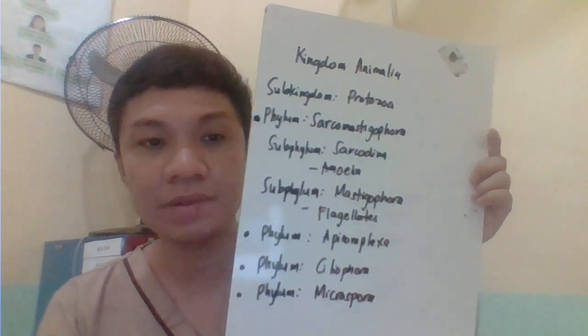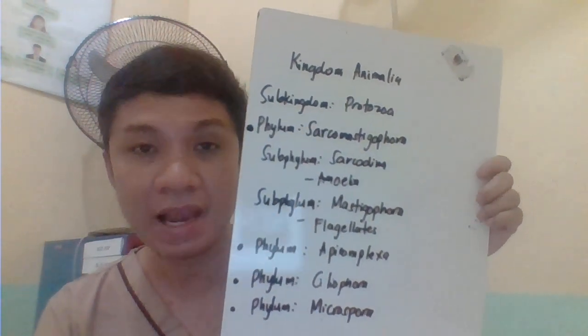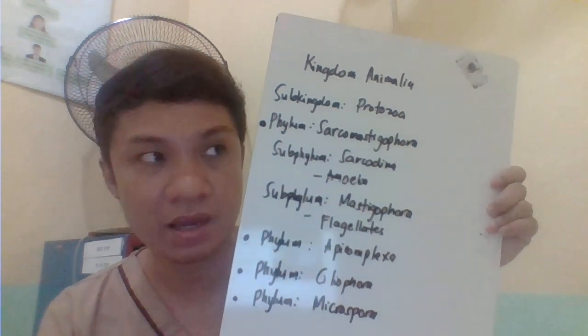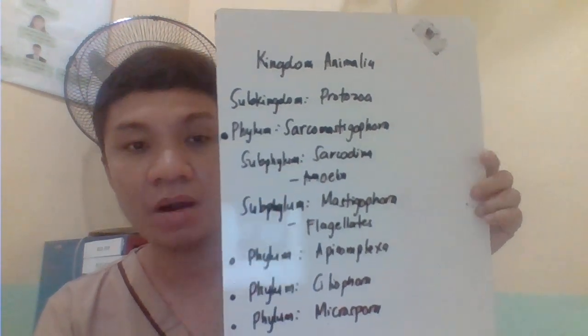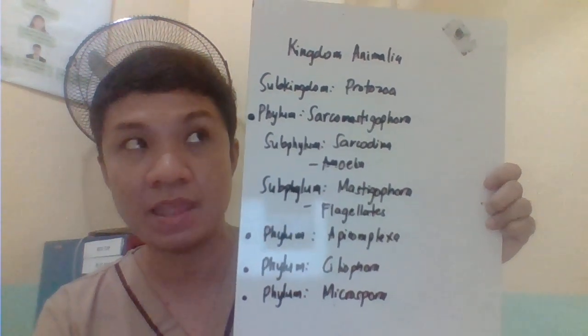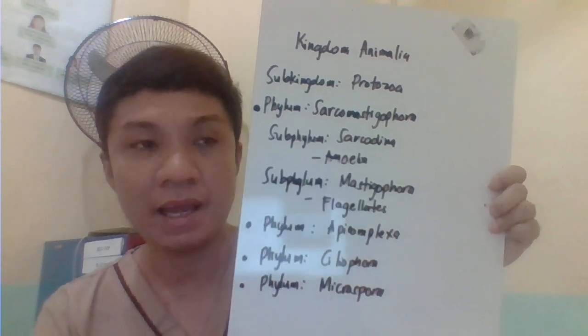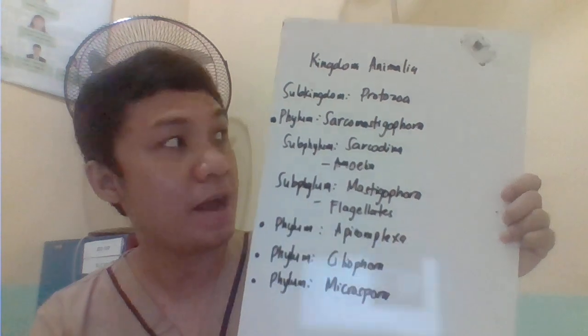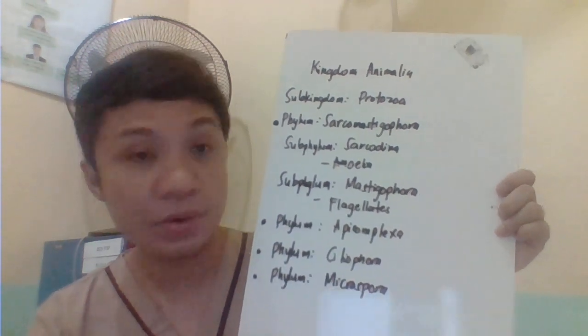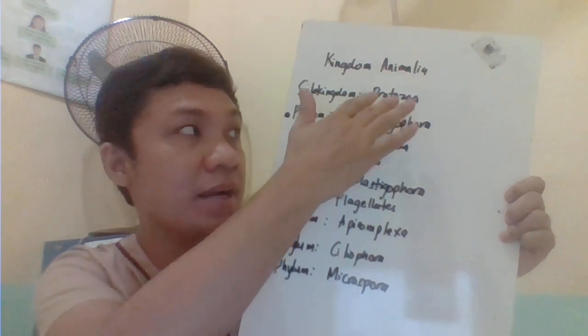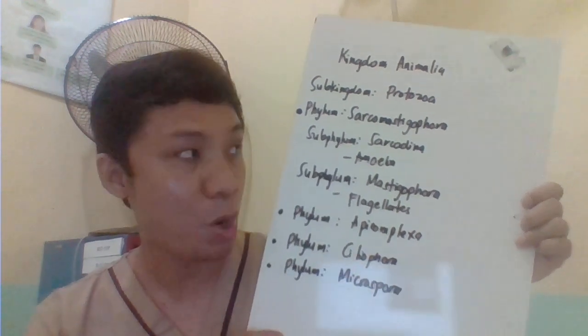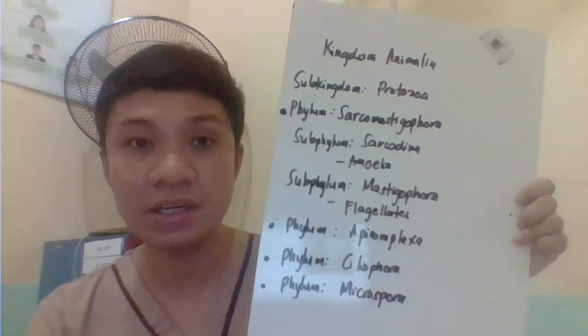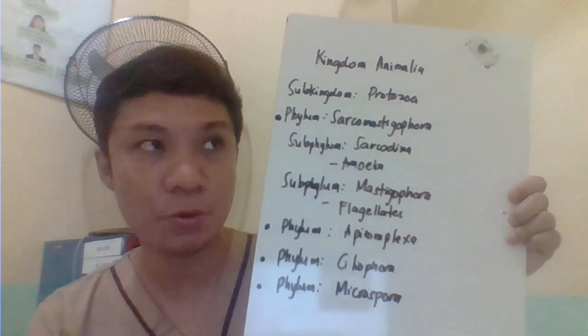So the protozoans belong to the kingdom Animalia, not kingdom Protista. Although some of them are single-celled organisms, they belong to kingdom Animalia. Then divided here into subkingdom protozoans. So this is what we will be discussing for this term. And under that one, we have here 4 phylum.